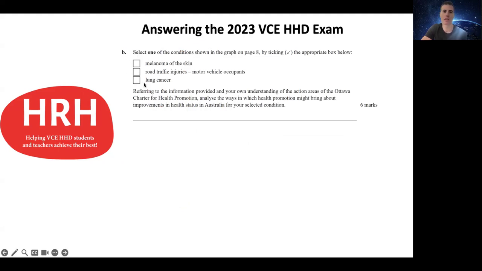So you will note that these are related to Unit 3 Area of Study 2, and so then you had to refer to the information provided, so the data in the graph, and your own understanding of the action areas of the Ottawa Charter for Health Promotion to analyse the ways in which health promotion might bring about improvements in health status in Australia for your selected condition.